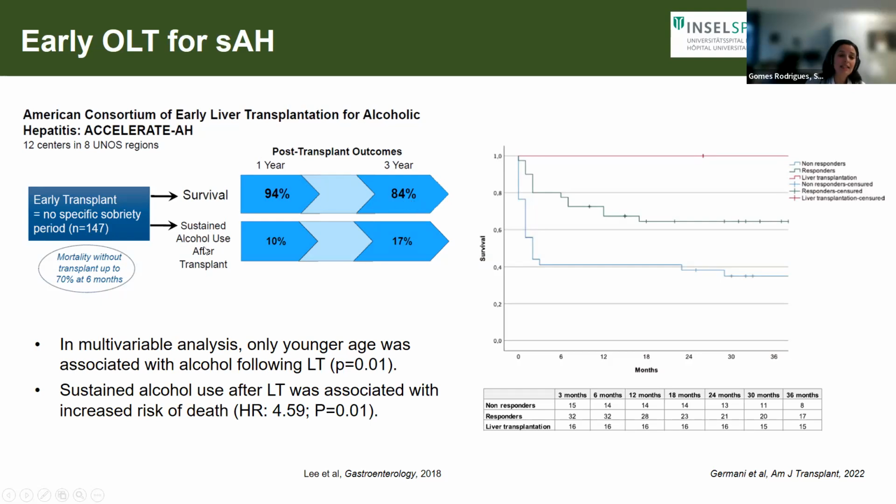When they looked at sustained alcohol use after transplant, it varied at 1 year between about 10% and 17%. And I want to say sustained alcohol use does not mean that's necessarily harmful drinking, but it is drinking that has been maintained for at least 3 months. So we're not talking about a short relapse or slip, we're talking about sustained alcohol use.